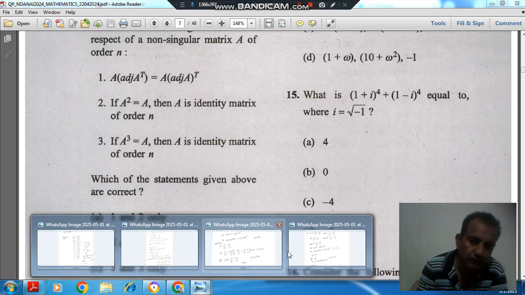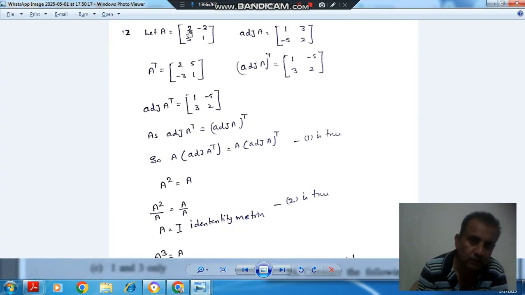So here suppose we have matrix A as first row 2, minus 3, second row 5, minus 5, 1. Then adjoint of A is: interchange them and change their sign. So it will be 1, 3, first row, minus 5, 2, second row. And adjoint A transpose is: this row becomes column and this column becomes row. So 1, 3 is first column, minus 5, 2 is second column. Now take A transpose of it: row becomes column, column becomes row.